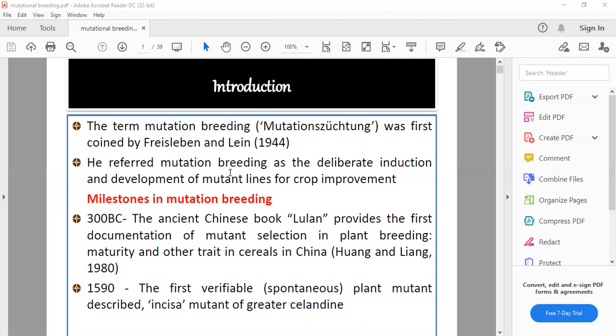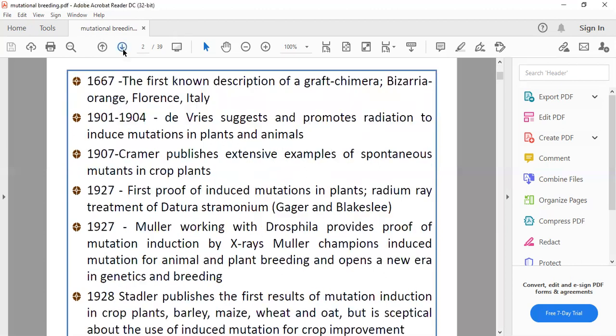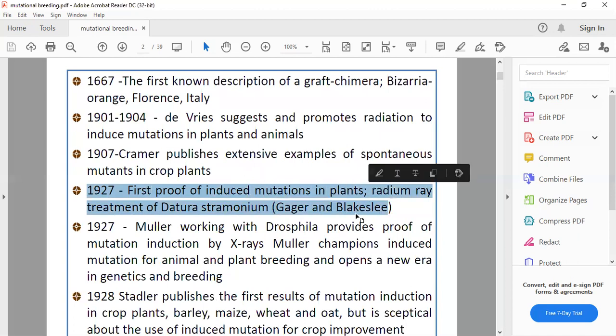Next, the process of mutation and all the discoveries were carried out. Some major discoveries: in 1927, the first proof of induced mutation in plants was given by Geiger and Blakeslee. Those scientists gave the first proof of induced mutation in plants. They used radium ray treatments on Datura stramonium. So they used radium ray mutagen treatment on the Datura plant.